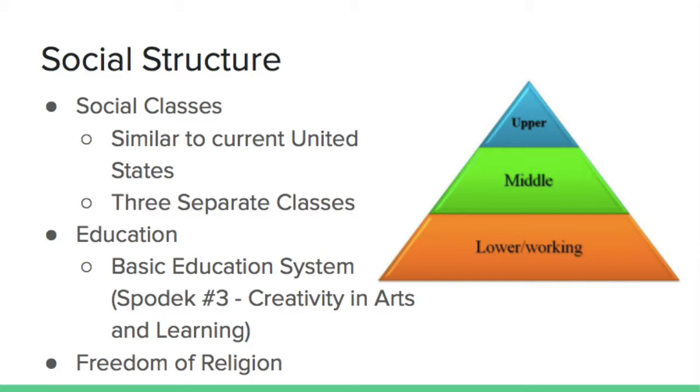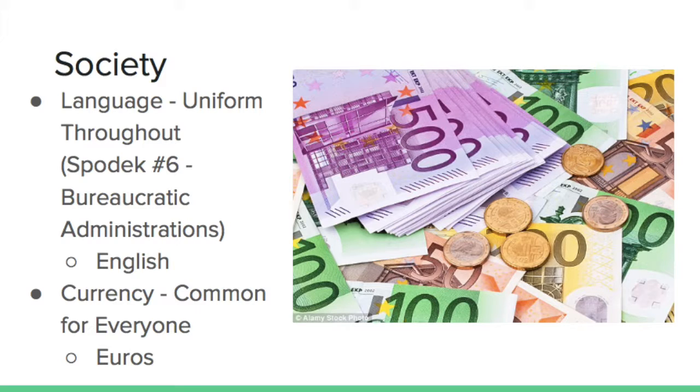Unlike the basic structured education system, which is uniform throughout, religious beliefs can vary greatly. Because of the democracy, citizens can practice the religion of their choice, and there's no discrimination of certain religions. Because the empire is centered around and originates from England, the official language is English. This language is unified throughout the entire empire in order to allow for maximum and efficient communication.